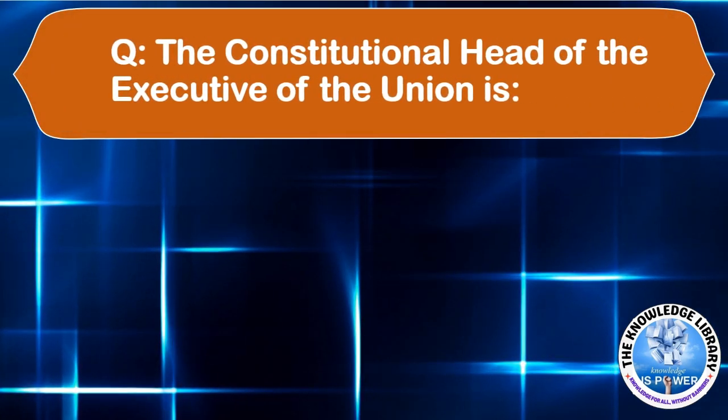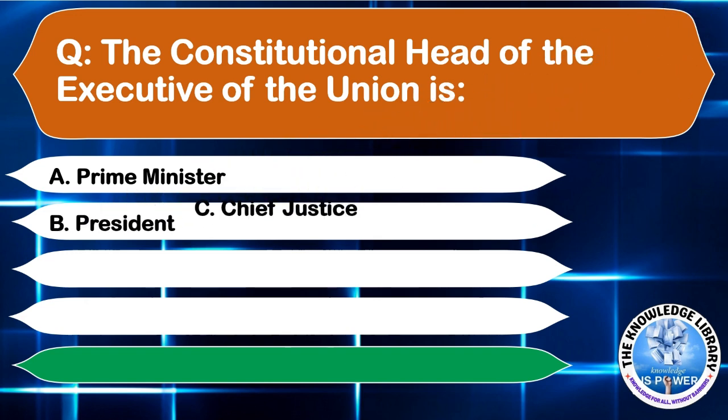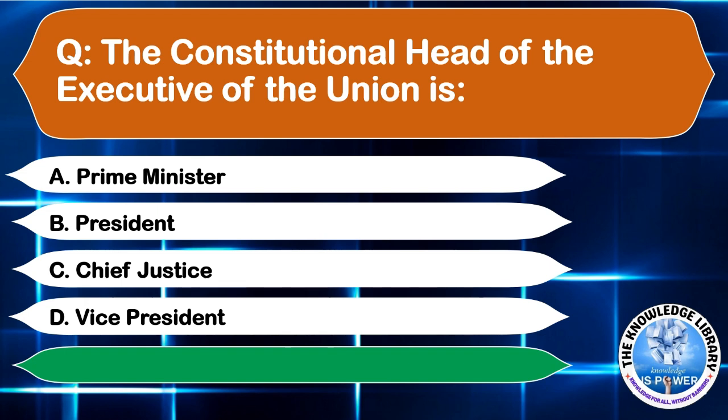The constitutional head of the executive of the Union is option A, Prime Minister, option B, President, option C, Chief Justice, or option D, Vice President. The correct answer is option B, President. Moving to the next question.